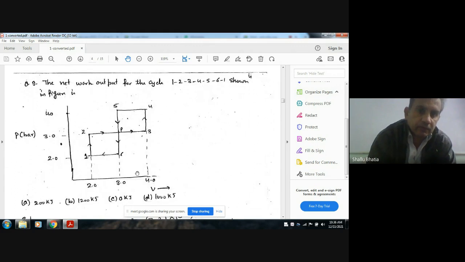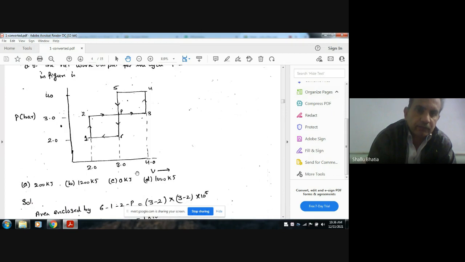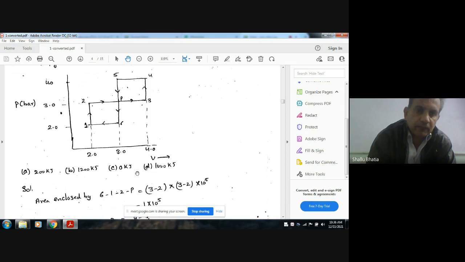Next, the net work output for the cycle 1, 2, 3, 4, 5, 6, 1 shown in the figure. The figure is given, with P in bar and V in meter cube. Options: A 200 kilojoules, B 1200 kilojoules, C 0, D 1000 kilojoules.